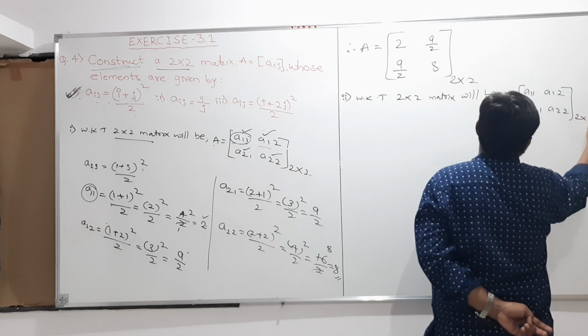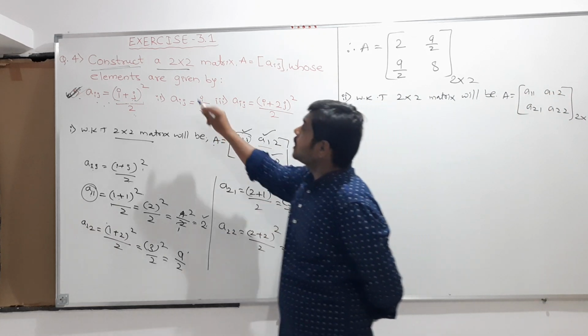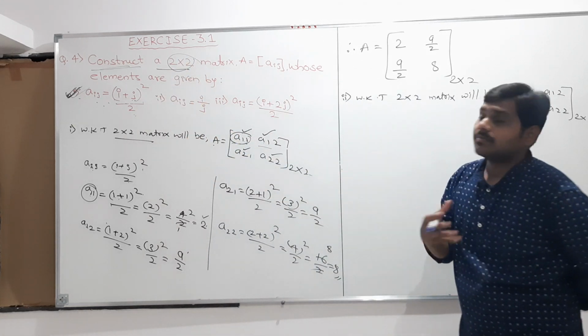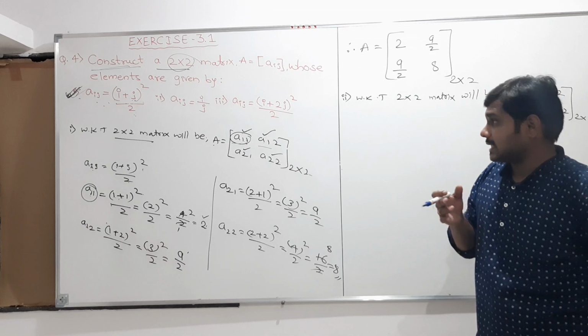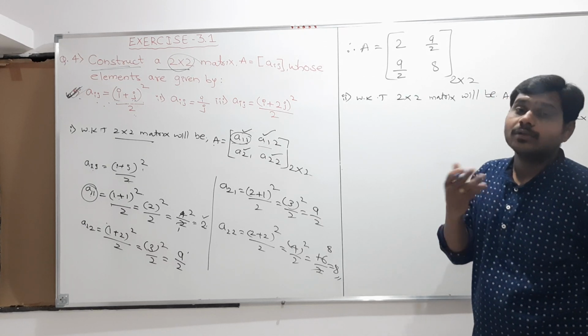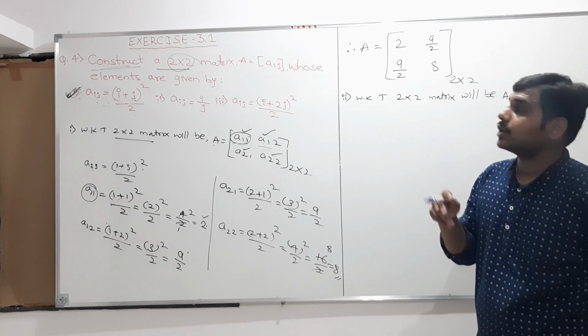So this is a matrix of the order 2 cross 2. We write 2 cross 2 only because they defined the order. What is the meaning of the question? We should construct the matrix, and they defined the order. Construct means we should make a matrix of the order 2 cross 2.